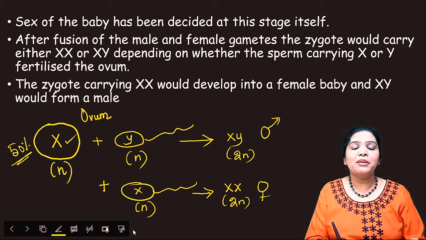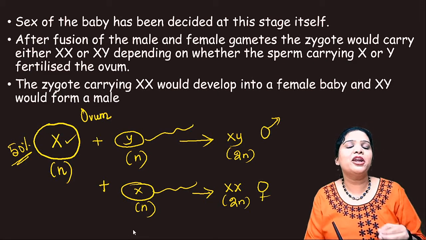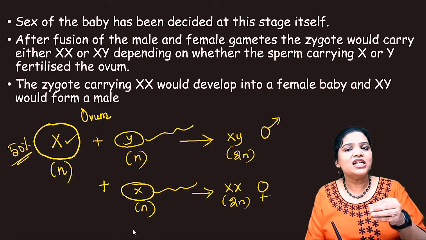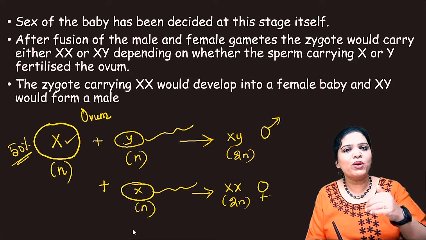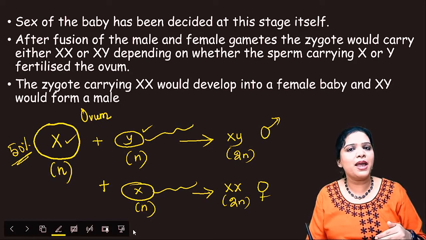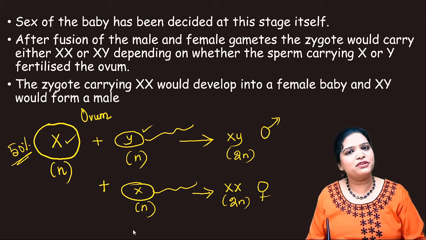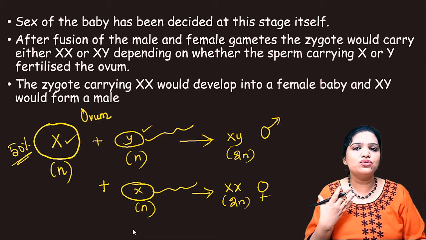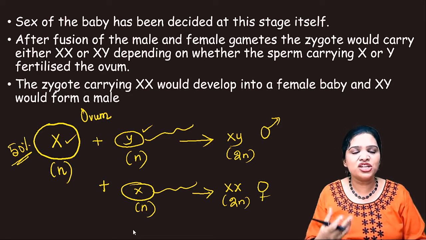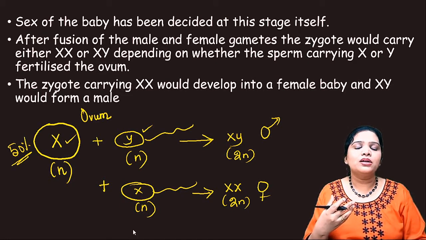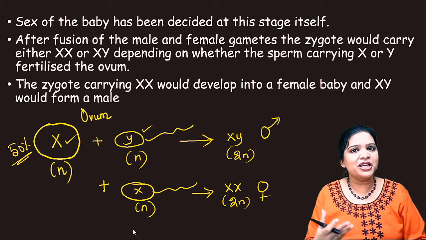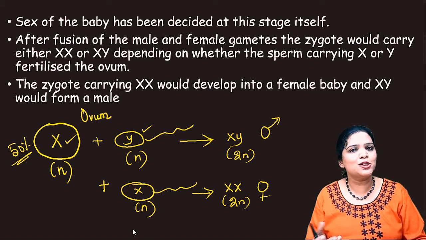The other 50% will be determined by the incoming sperm. If the sperm is bringing a Y chromosome, it will be XY, a male baby. If the sperm is bringing an X chromosome, it will be a female baby. So we have to remember that the gender of the baby is determined by the male, that is, the sperm only.